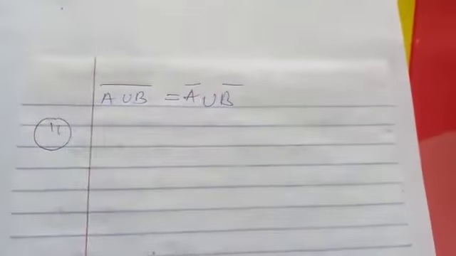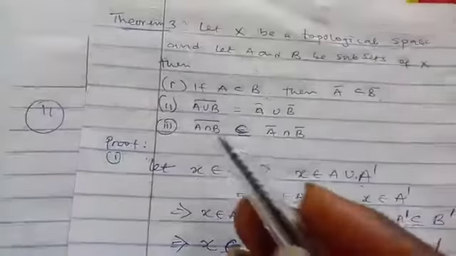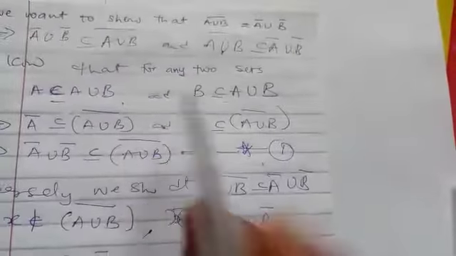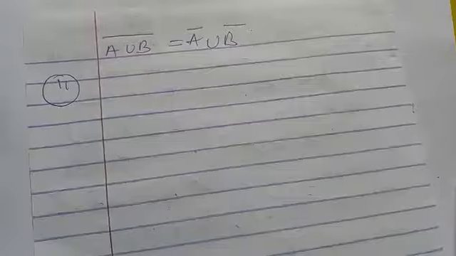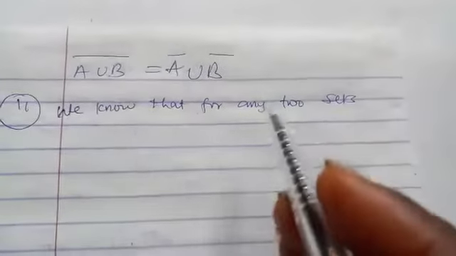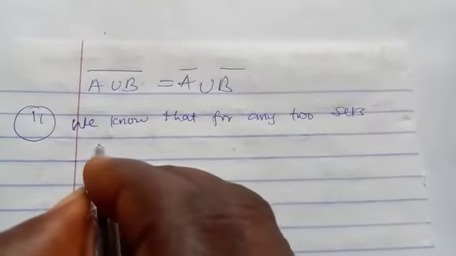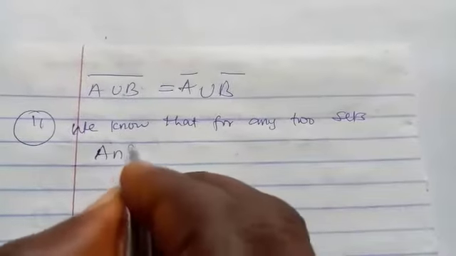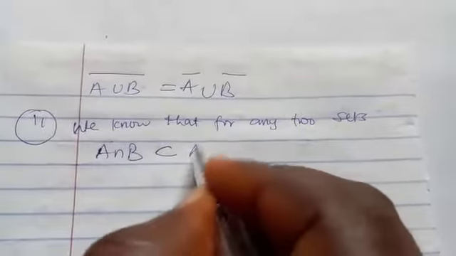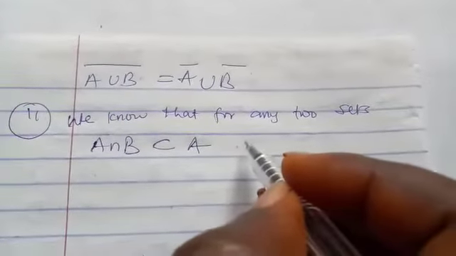And the third one, we want to show that this is a subset of this. That one is by this idea here. It's very easy. We know that for any two sets, A intersection B will be a subset of A because it's an intersection.